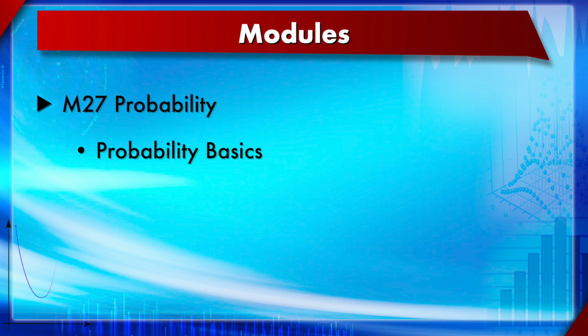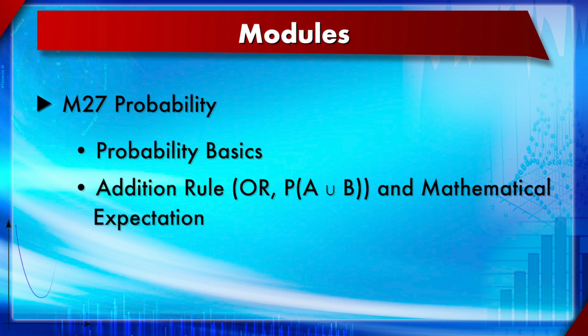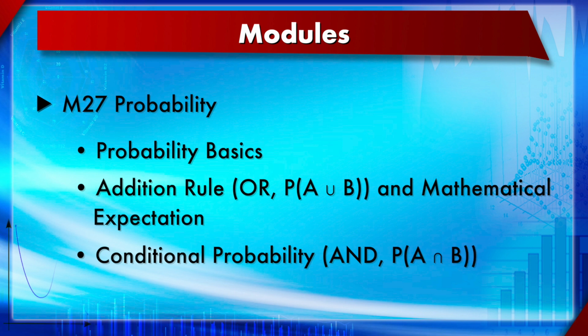In the next section we learned about the addition rule, that is OR, that is probability of A union B. And we also learned about mathematical expectation, that is, is a risk worth taking or not. So you can do these ME calculations. Subsequently, in the third section, we learned about conditional probability or the rule of multiplication, that is AND. That is probability of A and B, that is intersection of A and B.